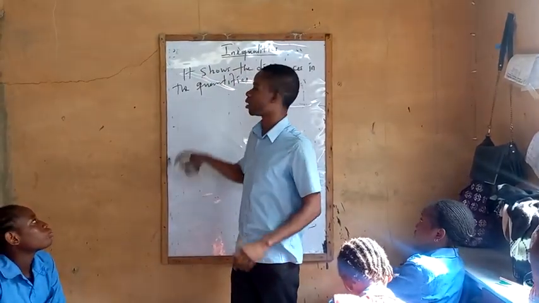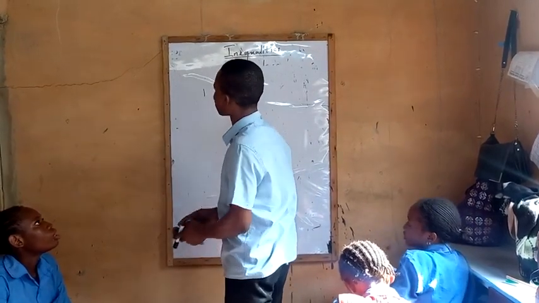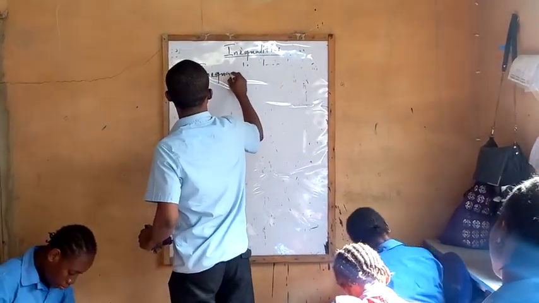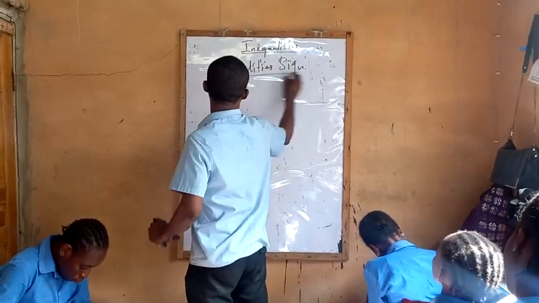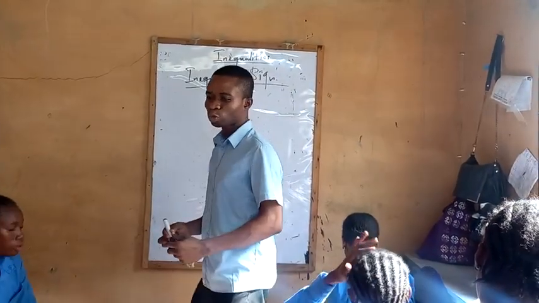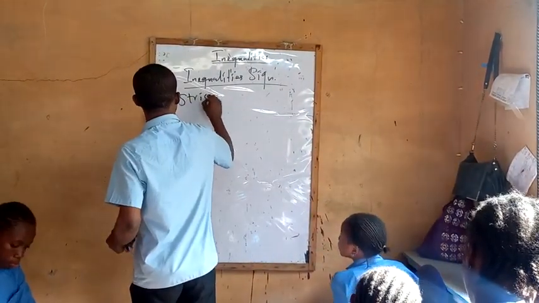Quantities here means numbers. Now, after that, we have what we call strict inequality signs. We have inequality signs, right? Under these inequality signs, we group them. Some we call strict inequality signs.